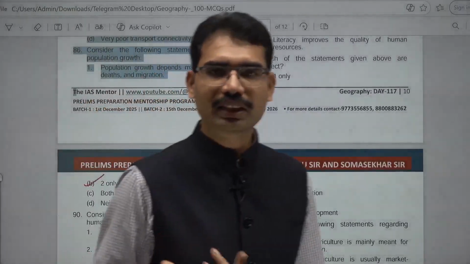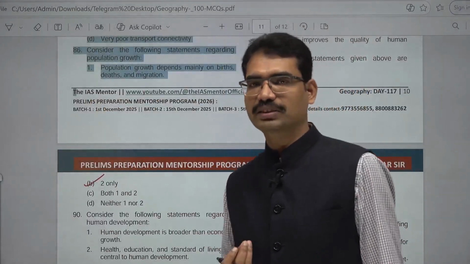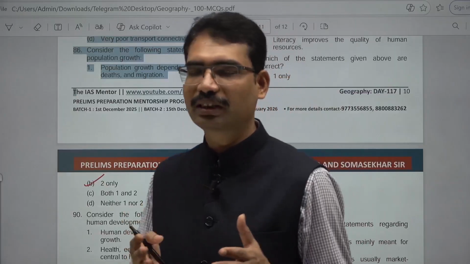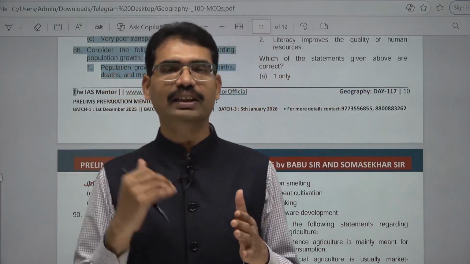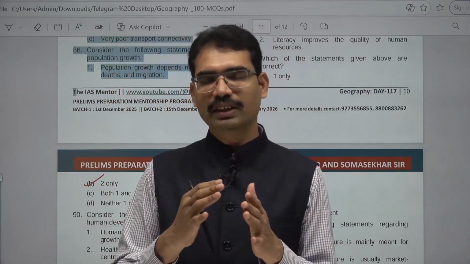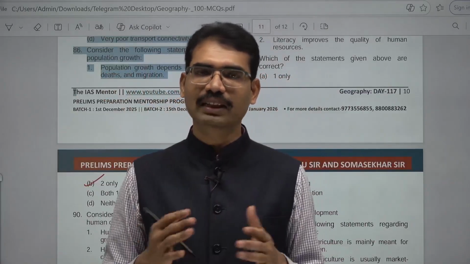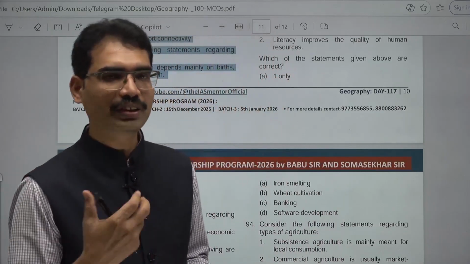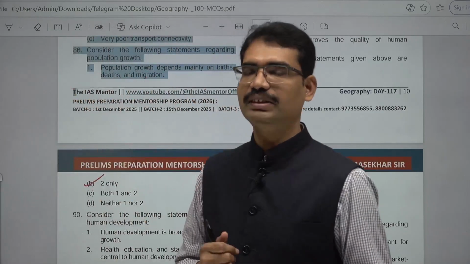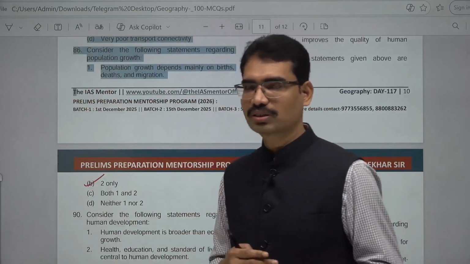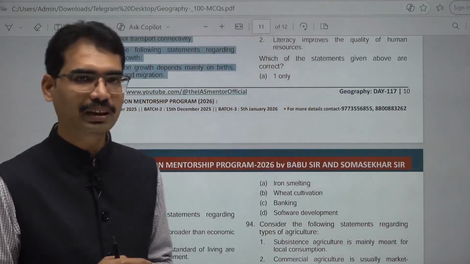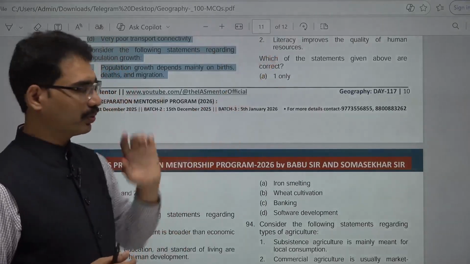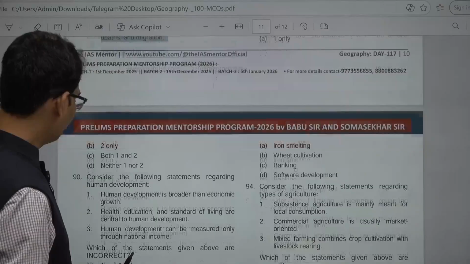Human resource quality will increase if literacy rate increases. That's why, for example, even in the Indian context, the states which promoted education and the health sector have more developmental indicators. Education is more, higher education facilities are more, and human resource quality is also more. As a result, developmental parameters also improved in those areas where literacy rate improved. Next, 90.